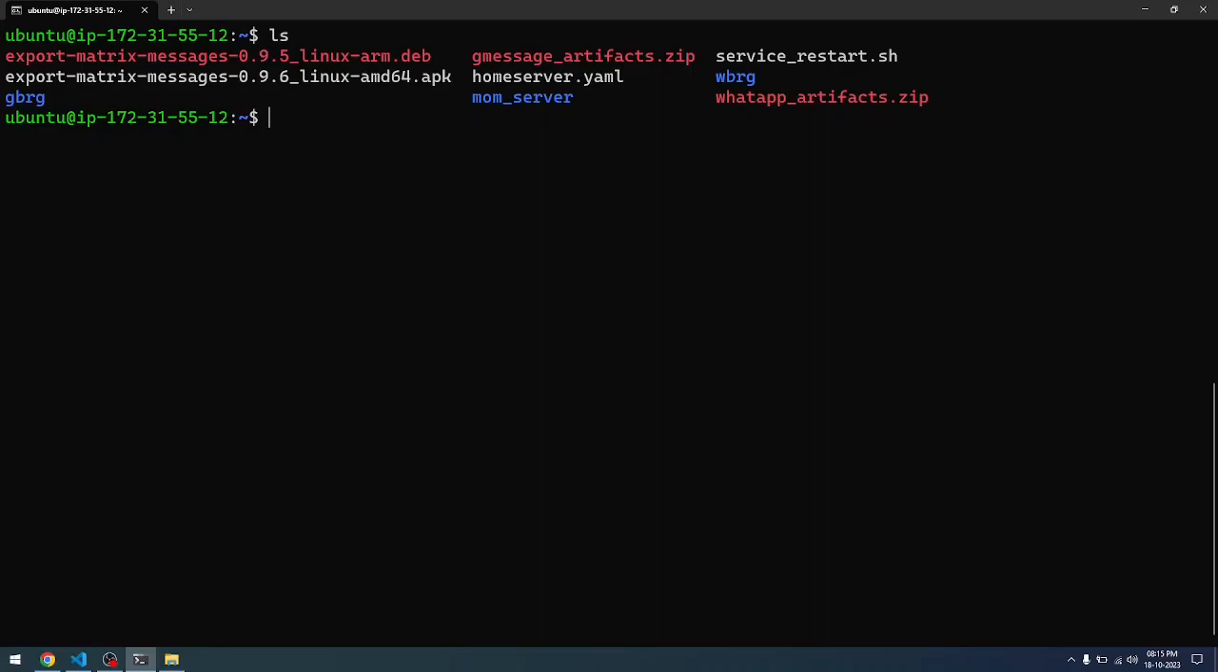I'll be showing you the configuration files. I'll be showing you the homeserver.yaml files, how they look inside. I will not be showing you the exact homeserver.yaml file that I am using. I'll be showing the example files only, but I will be explaining to you what exactly needs to be done. As we go forward, you'll understand how these things work.